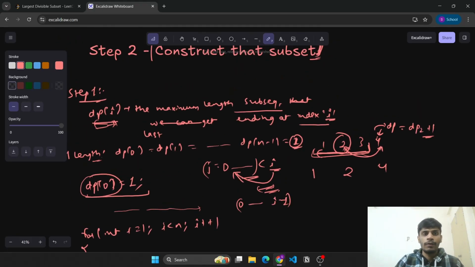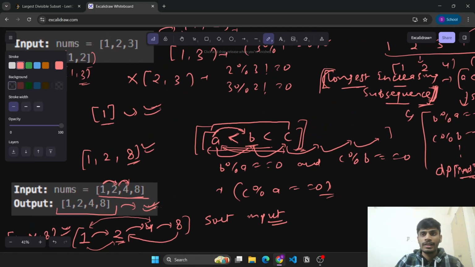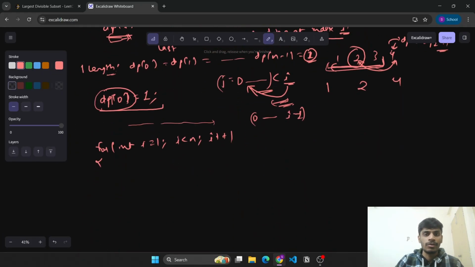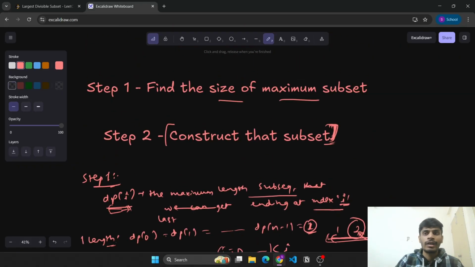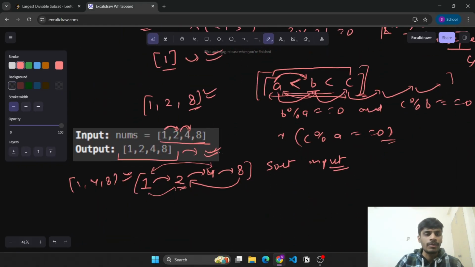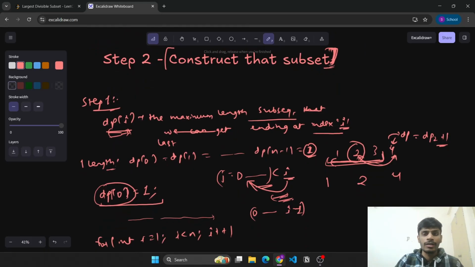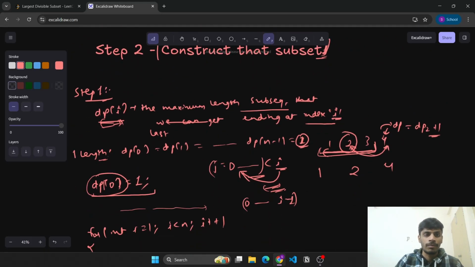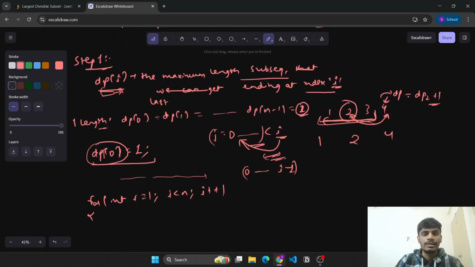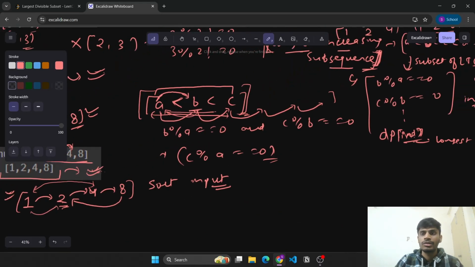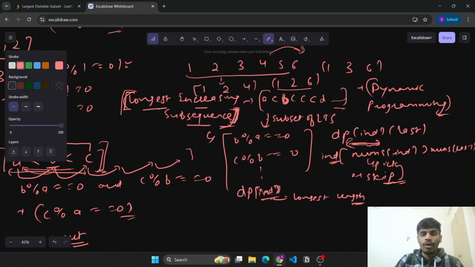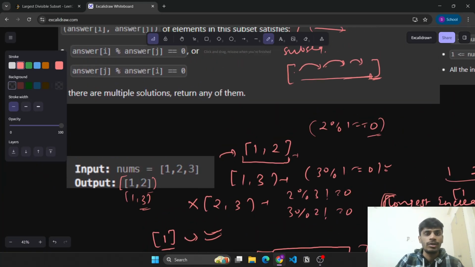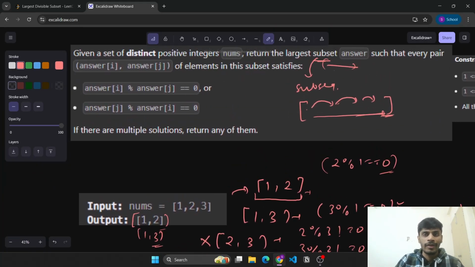I hope if you are aware of the longest increasing subsequence solution before, then this will seem very simple to you. But if you are solving this for the first time, then just try to understand the concept, and once you use it to solve many problems, it will become simple. So this is how we generally calculate. Either we can also use the 2D DP that I discussed, or since I need to construct the answer as well, I am not discussing the 2D DP approach, because then the video will be very long.